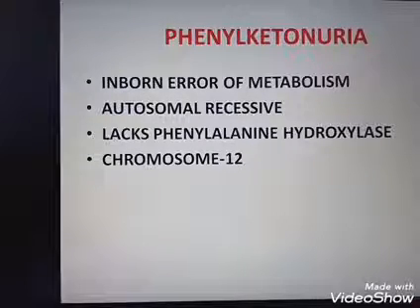What is albinism? Albinism means they lack melanin, so the person will look white in color. Phenylketonuria causes hypopigmentation, meaning the amount of melanin is reduced. So these are the features of phenylketonuria.